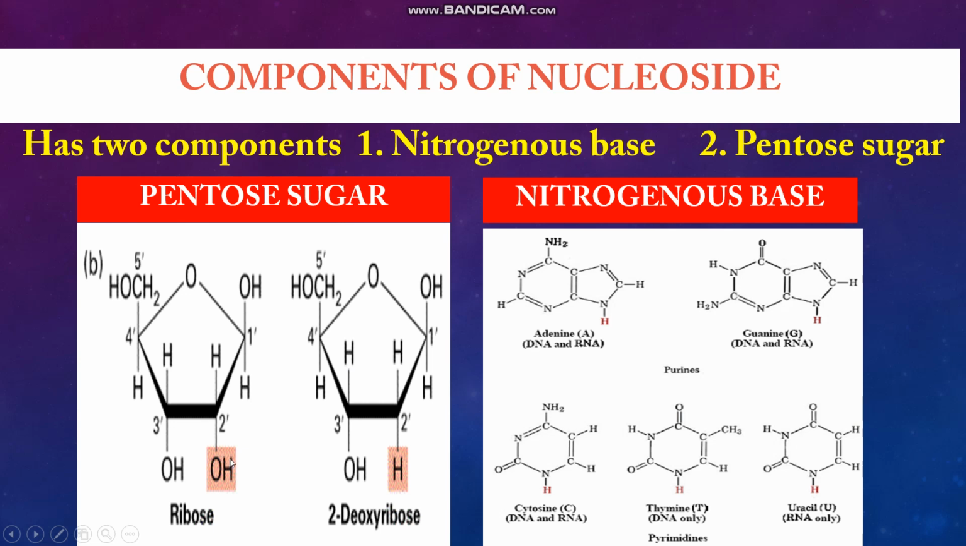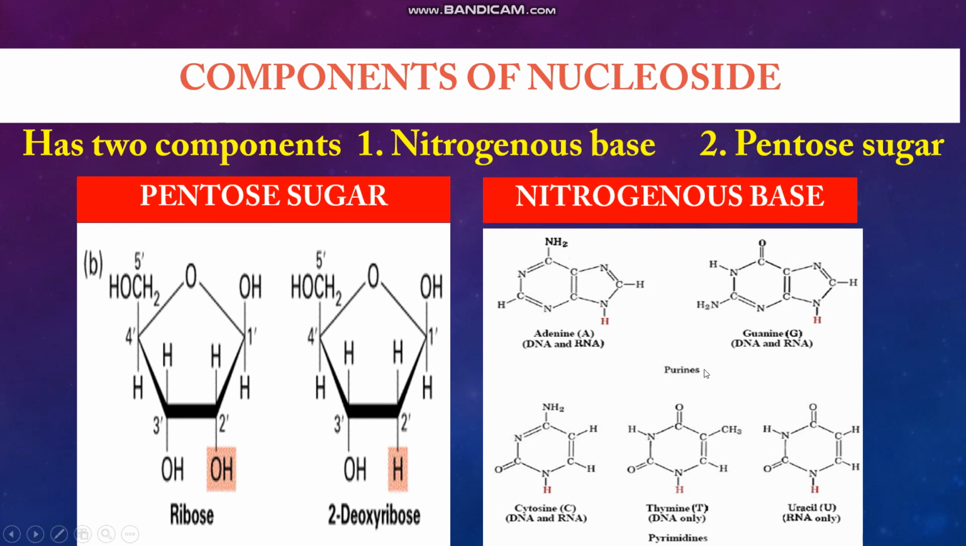Now coming to the functional group, you can see that in ribose, the second carbon atom and the third carbon atom bear the OH group, whereas in deoxyribose sugar, on the second carbon atom, the OH group is absent, and instead a hydrogen is present. The third carbon atom carries the OH group. The only difference between ribose and deoxyribose is in this OH group, which makes a huge difference in the function of the nucleic acid.